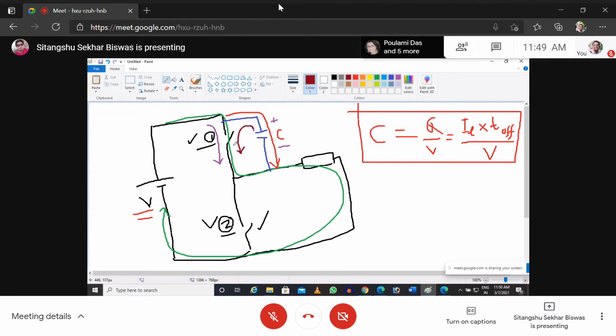So load current plus that additional current will again create some burden to the switch. That's why when semiconductor switches are designed, there will be a short rating. Short rating means continuous rating is say maybe 10 ampere, but there will be a short rating.